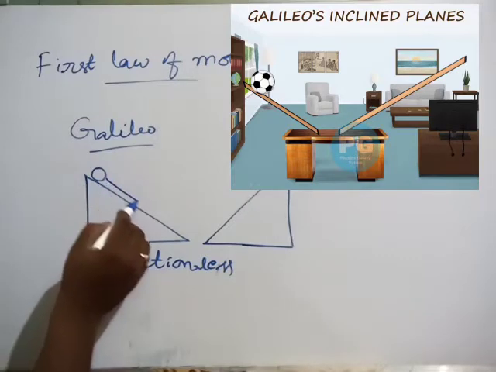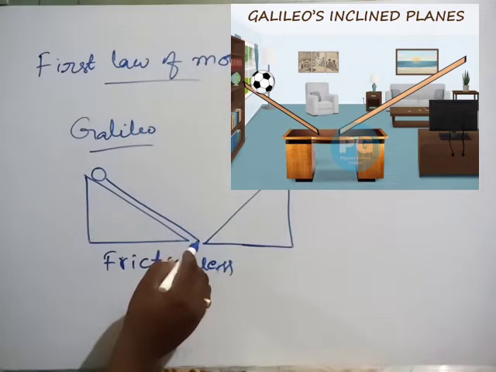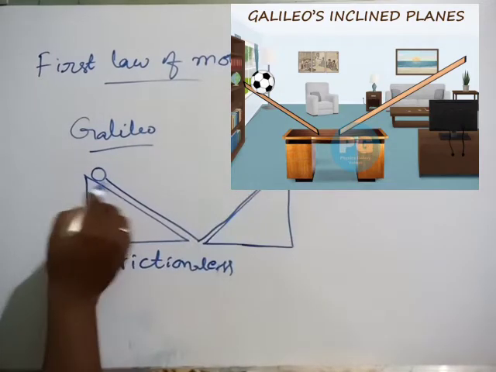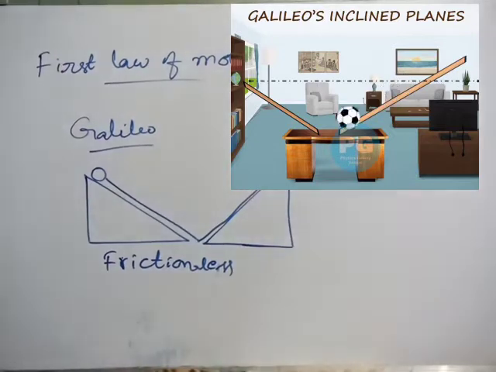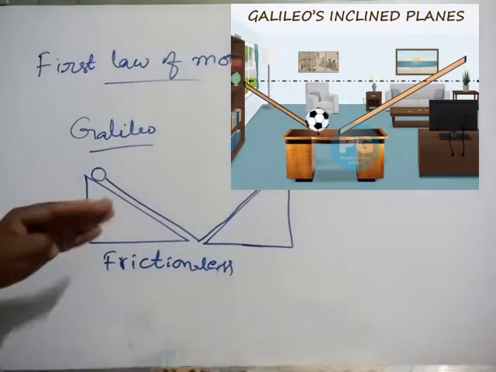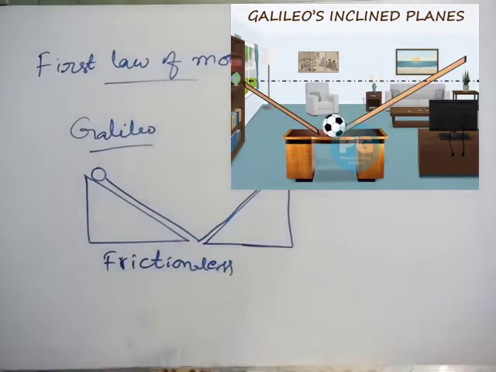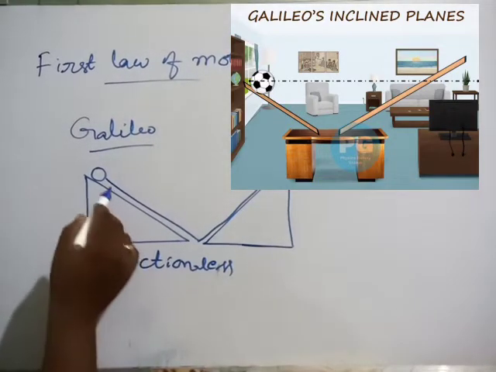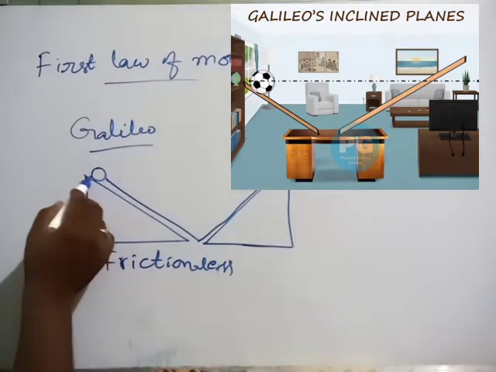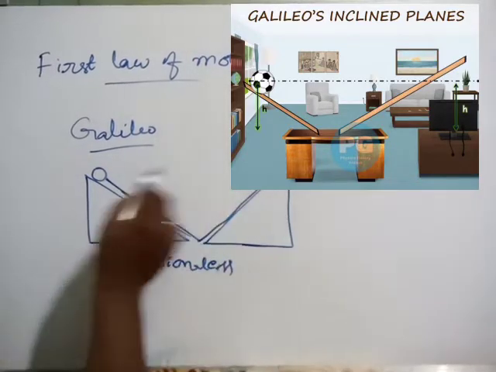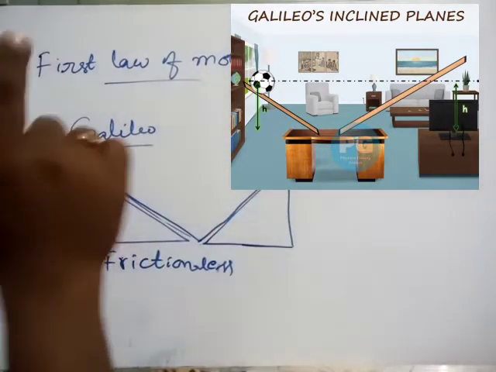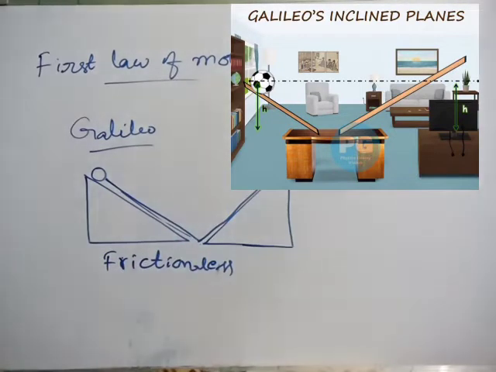Immediately, the marble comes down and reaches the same height on the other inclined plane. Here he concluded that if a marble is released from a point, it always tries to reach the same height on the other side of the inclined plane.